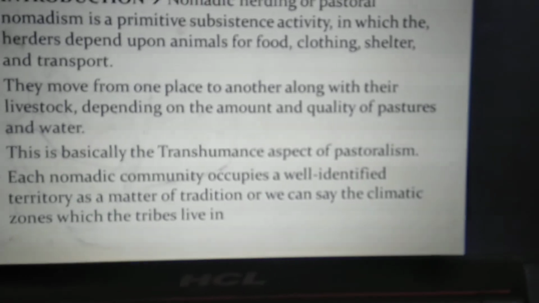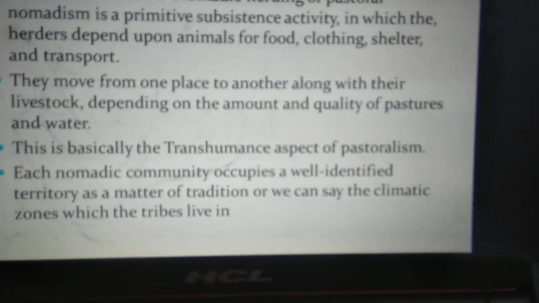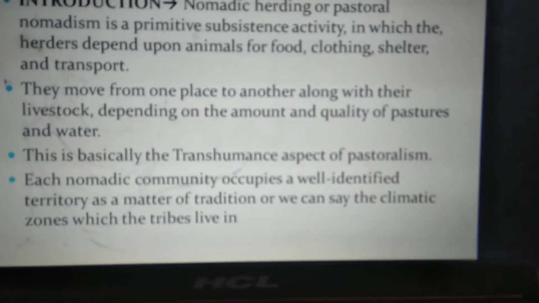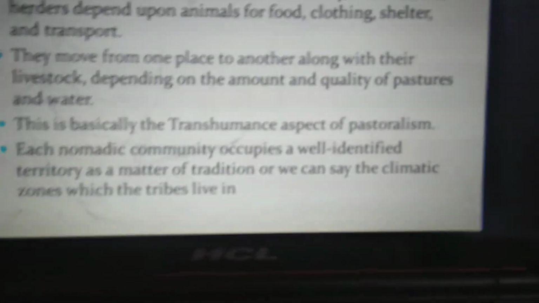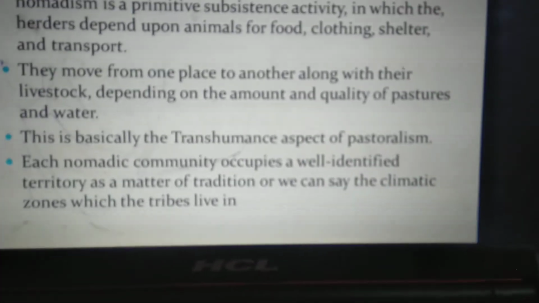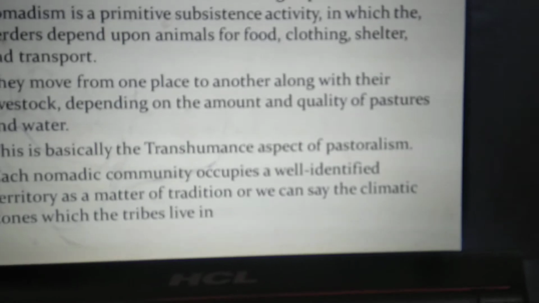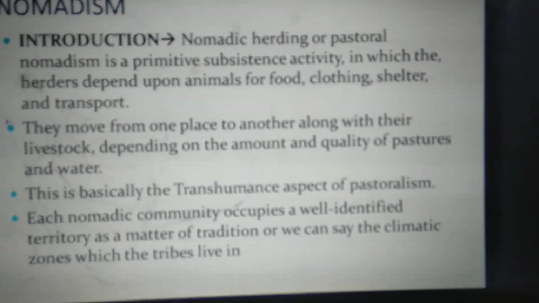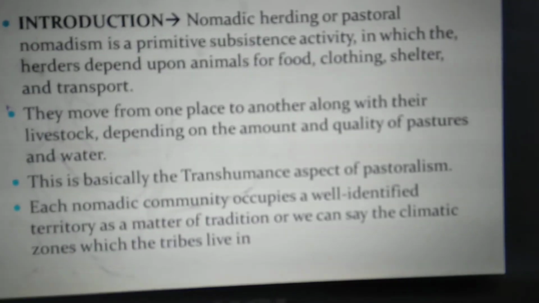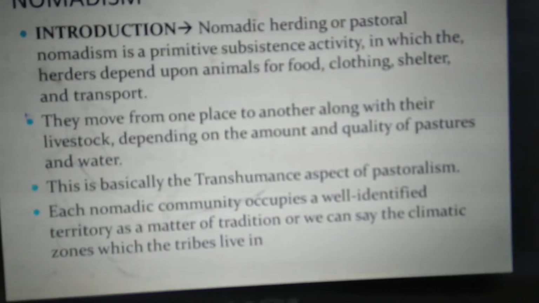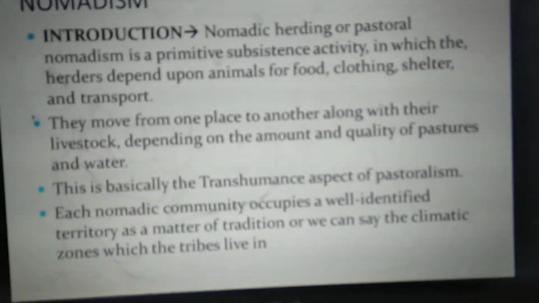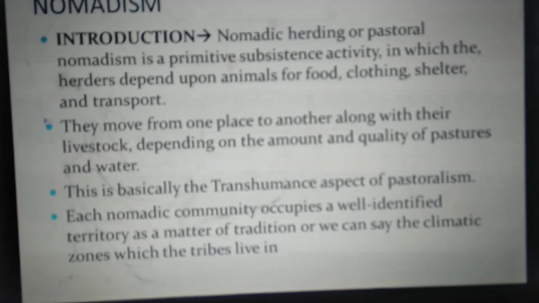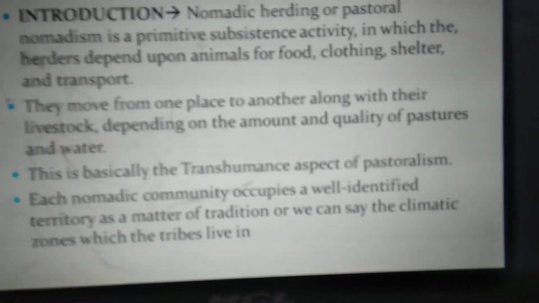Now each nomadic community involved in this activity has demarcated their territory. They move in that territory only, and they have their traditional animals. The meaning of traditional animals is that they have been rearing those animals since time immemorial, or because of the climatic constraints in the areas where only those animals were initially living, and they were domesticated by these tribes.